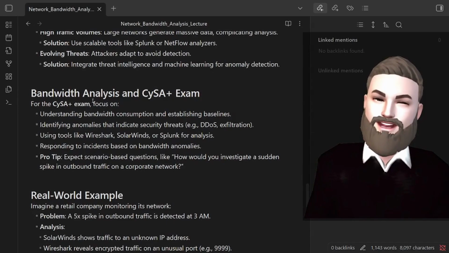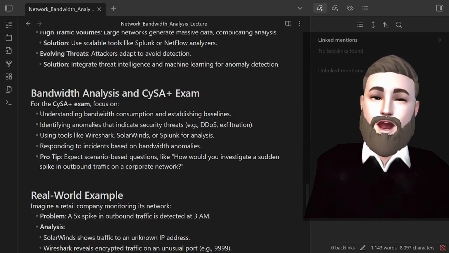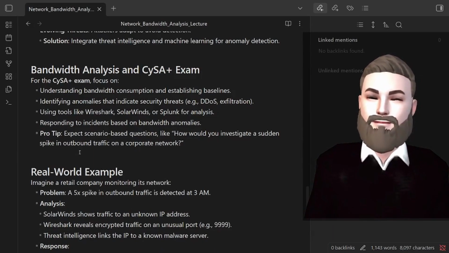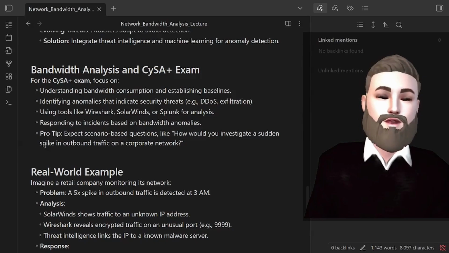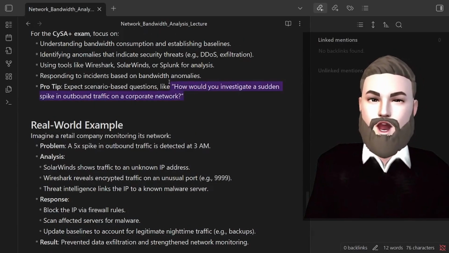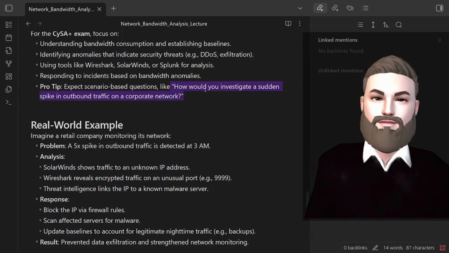So for bandwidth analysis, focus on understanding bandwidth consumption and establishing baselines, identifying anomalies that indicate security threats, DDoS, exfiltration, using tools like Wireshark, SolarWinds, or Splunk for analysis, and responding to incidents based on bandwidth anomalies. Expect scenario-based questions like, how would you investigate a sudden spike in outbound traffic on a corporate network? I have no idea if that's even going to be on the test, but you will want to know, this might signal that we have a sudden spike in traffic. What is that signal, right?